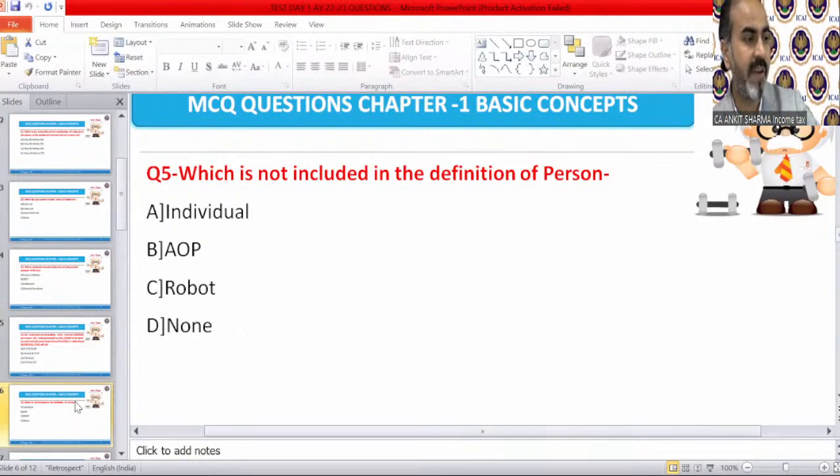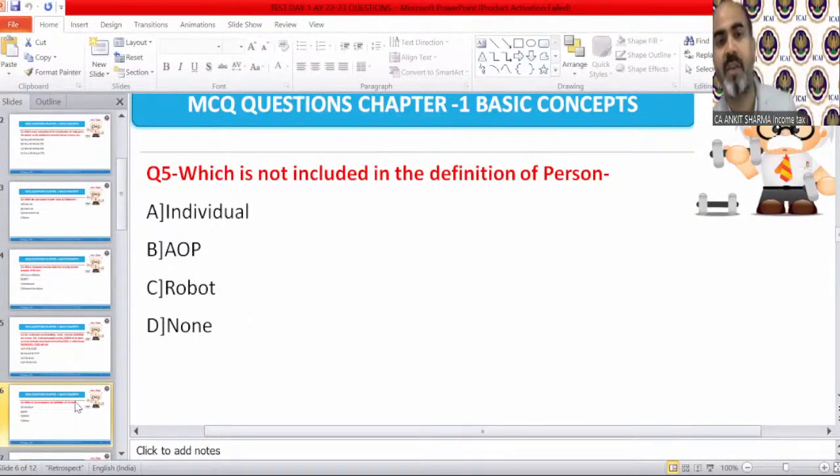You guys are very, very smart. All are giving correct answers almost. So I can see that. Who is giving the wrong? Mr. Redhiti is giving the answer C, not C. Question number 4, correct answer was D, because if you're getting income from rent, that is income from house property, and interest will fall under income from other sources. Now, question number 5 in front of you. Give me the correct answer.